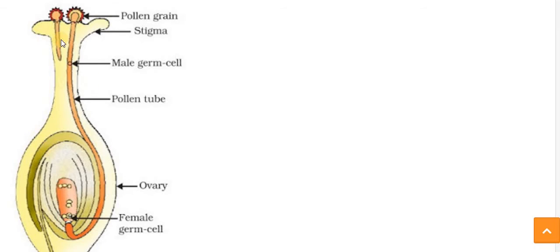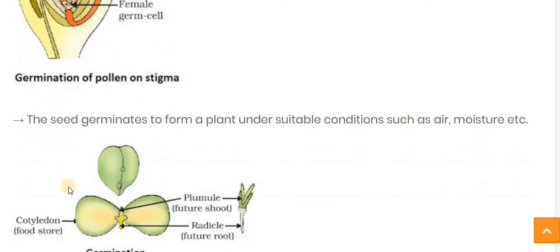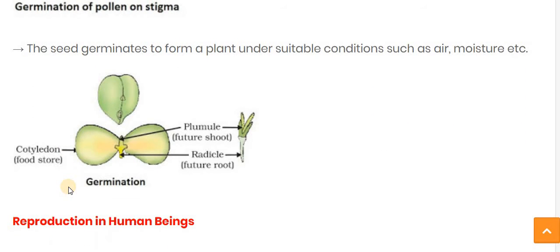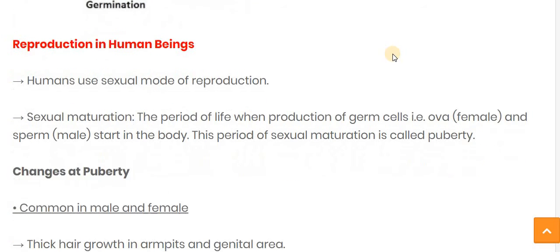Follow here the structure of that. Here you can see the pollen tube. The anther develops a tube, which carries the male germ cell, and then it enters the ovary, and fertilization takes place. The seed germinates to form a plant under suitable conditions like air, moisture, etc.